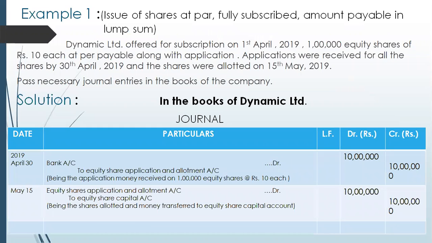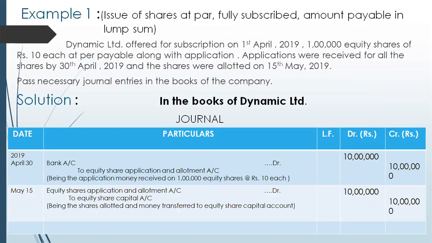Now, see with the help of an example. In this first example, number 1, shares are issued at par. Number 2, shares are fully subscribed, meaning issued and subscribed are the same. Number 3, the amount is payable in lump sum. The whole money is received by the company at the time of application only.